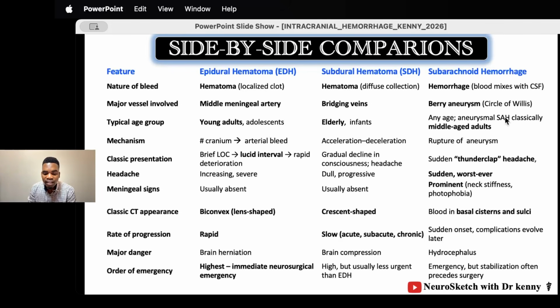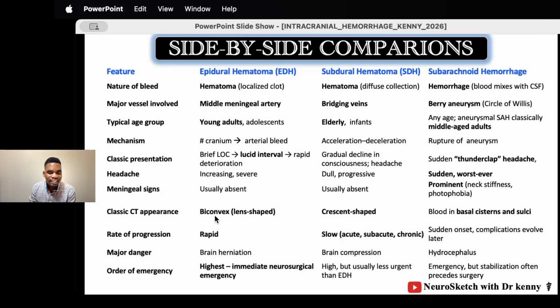And in subarachnoid hemorrhage, it is a thunderclap headache, described as the worst headache of my life. And then what is another important thing here? Meningeal signs are usually present in subarachnoid hemorrhage, and the patient presents with prominent neck stiffness and photophobia, sensitivity to light.